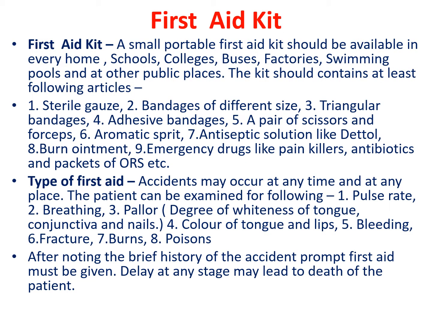The first aid kit consists of the following materials. A small portable first aid kit should be available in every home, schools, colleges, bus stands, in buses, factories, swimming pools and other public places. The kit consists of at least the following articles. So one by one you see the articles. Which articles should be there in a first aid kit?